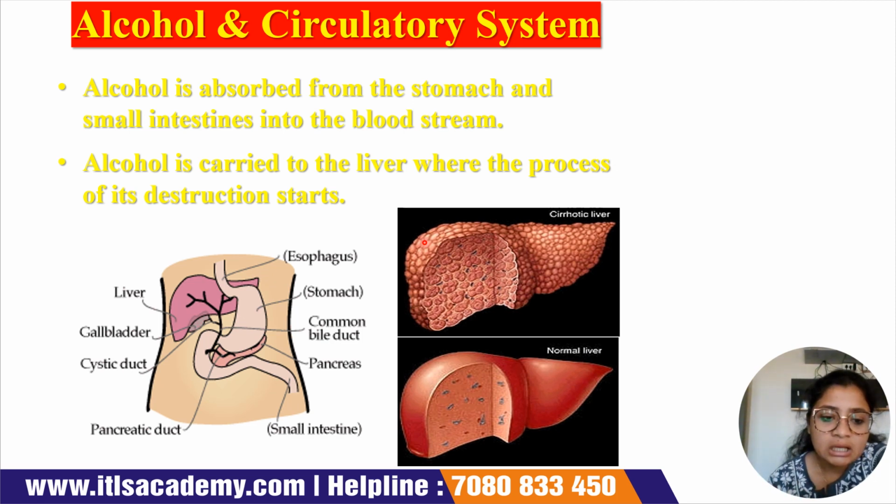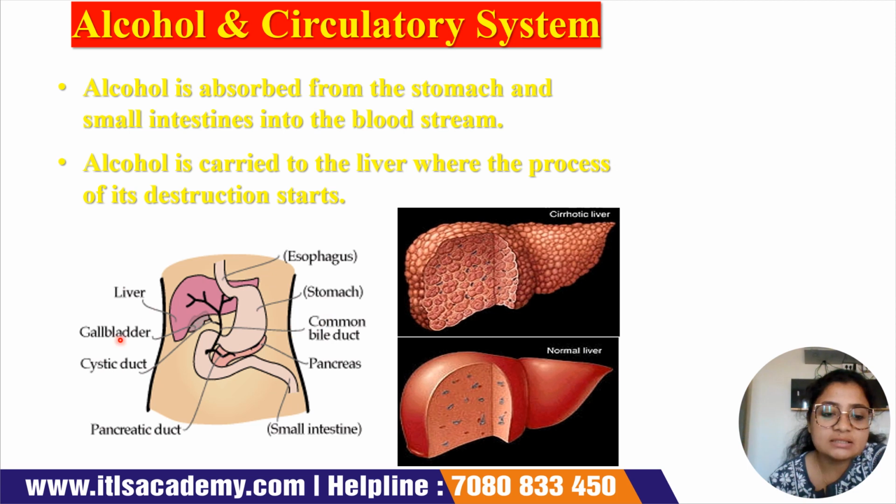So this is again a diagram that I have given, a typical figure comparing the normal liver with the cirrhotic liver. This liver has undergone liver cirrhosis, meaning the liver has been damaged and destroyed, and this is a normal liver.